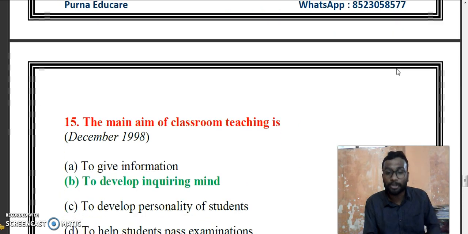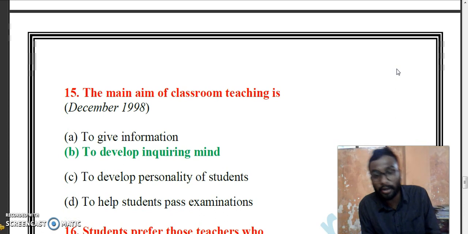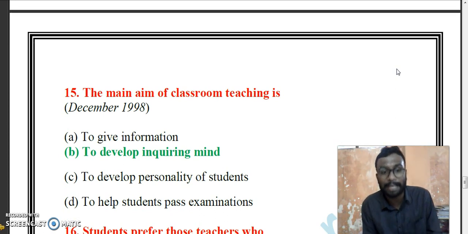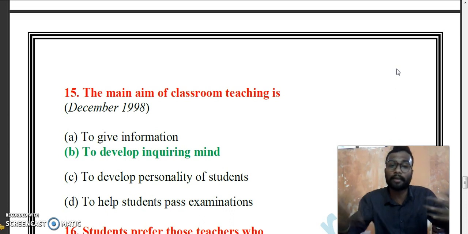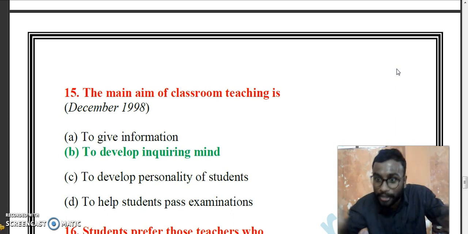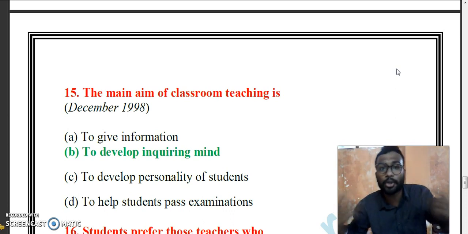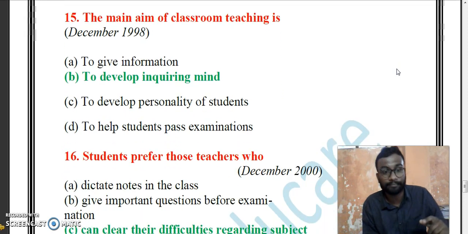Main aim of classroom teaching. What is the main aim of classroom teaching? To give the information, to develop an inquiring mind, to develop personality of the students, to help the students pass examination. The main aim of classroom teaching is to develop the inquiring mind. They should be in a position to question. They should be in the normative, not positive. Students should get habituated to the normative way rather than the positive way. So they should have an inquiring mind.